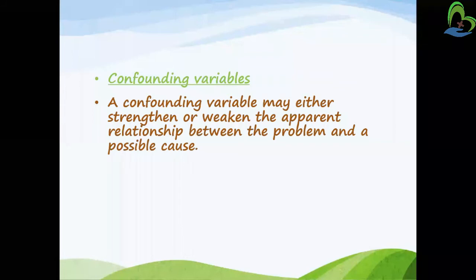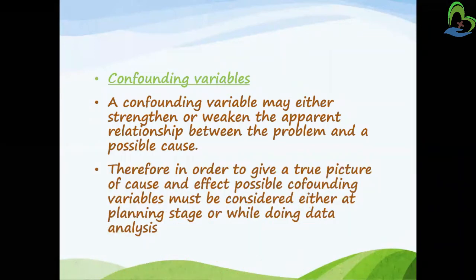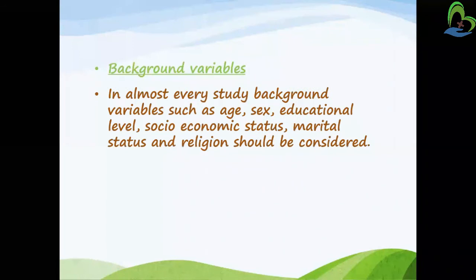I had even given the example of junk food, so I cannot predict that only the lack of exercise is the problem with the person, but other things are also problems that raise obesity. Therefore, in order to give a true picture of cause and effect, possible confounding variables should be considered either in the planning stage or while doing the data analysis.